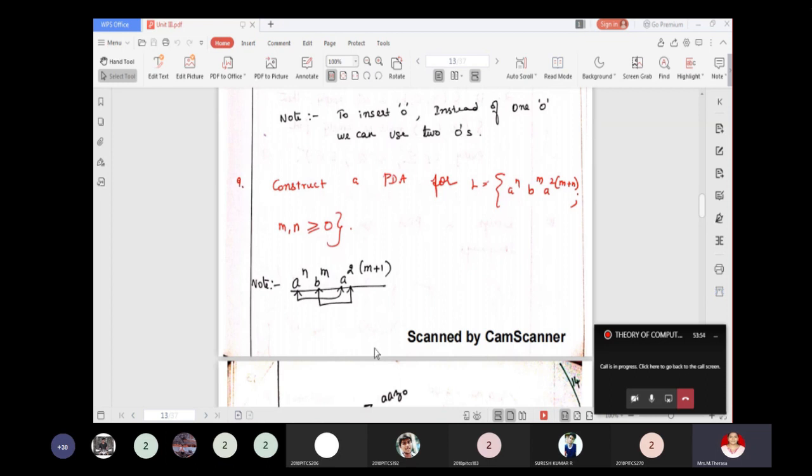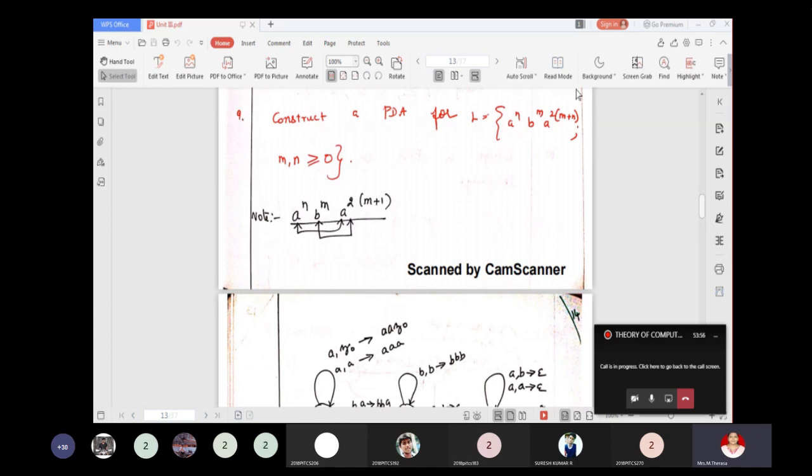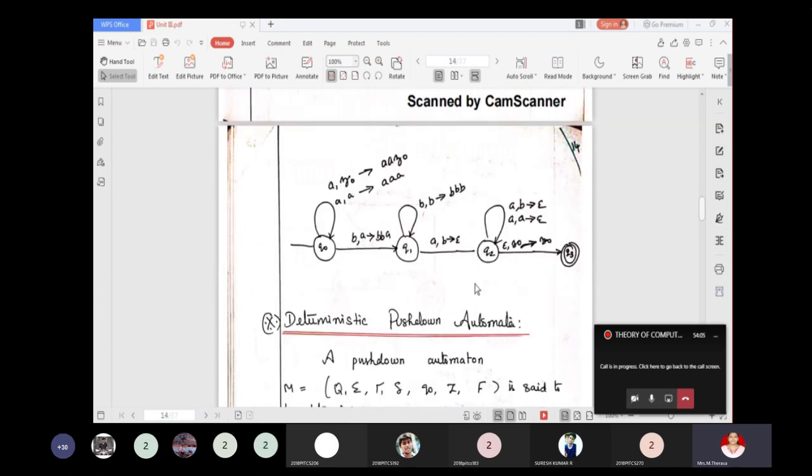So for that, you are supposed to push 2 times the A's and 2 times the B's. At last, you can pop 1 A and 1 B for each A.